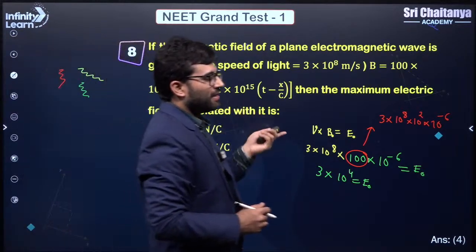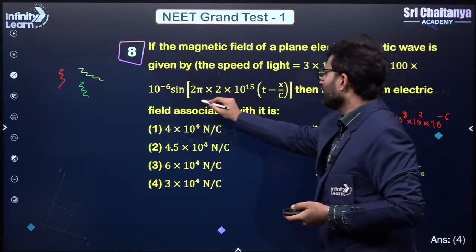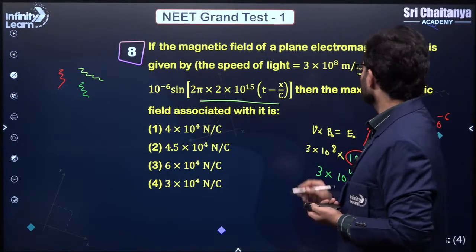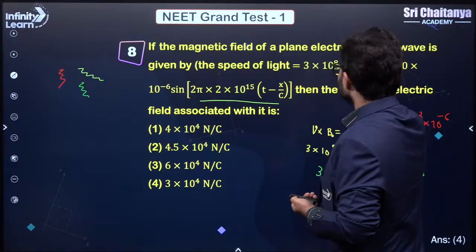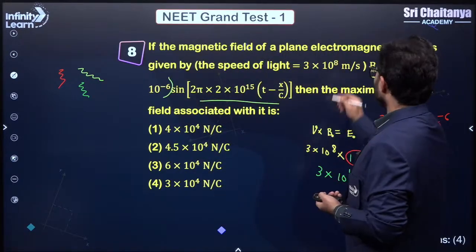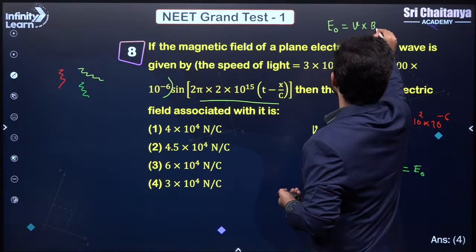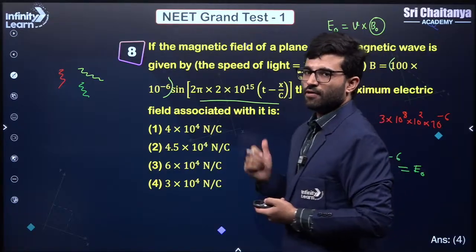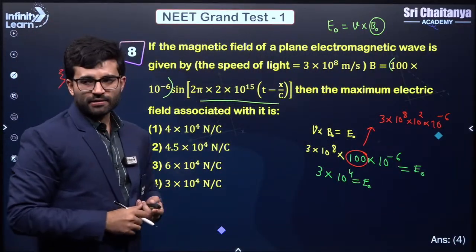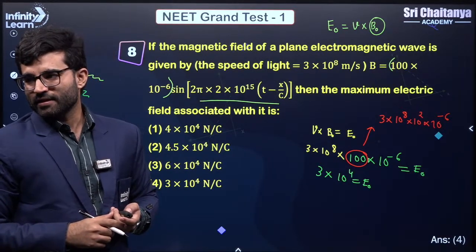Beta, the figure inside is showing you the speed; this is a standard equation, right? When you have to calculate the maximum amplitude of the electric field, we take the amplitude of the magnetic field, which is this thing, not the inside thing. So when you write this formula, E naught is equal to velocity into B naught. This B naught is the maximum, the amplitude, of the magnetic field, correct? And that gives the maximum amplitude of the electric field. Is that clear? Lucky, is it clear?